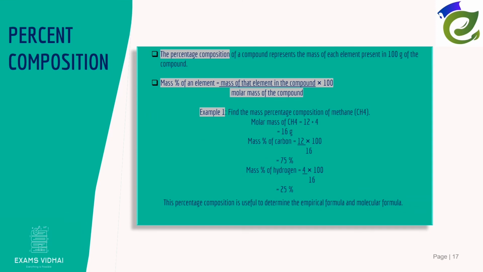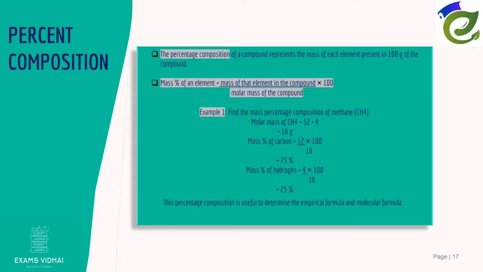The percentage composition of a compound represents the mass of each element present in 100 grams of the compound. Here is an example. Let us find the mass percentage composition of methane. Molar mass of methane is 16 grams.